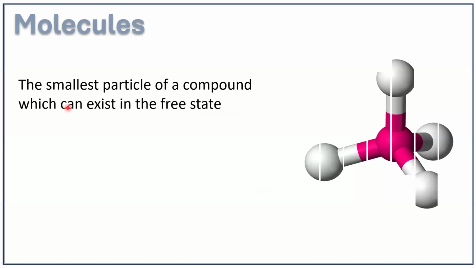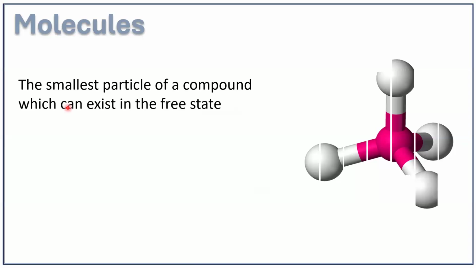And when you go to the compound, if the molecule of a substance is made up of more than one type of atom, it is a compound. For example, if you take water, H2O is the chemical formula of water. That is, a molecule of water consists of 2 hydrogen atoms and 1 oxygen atom.